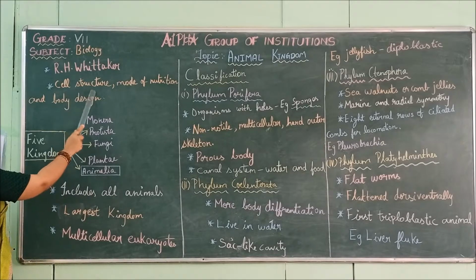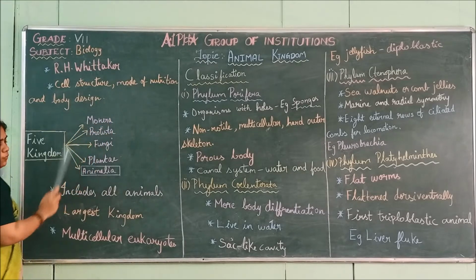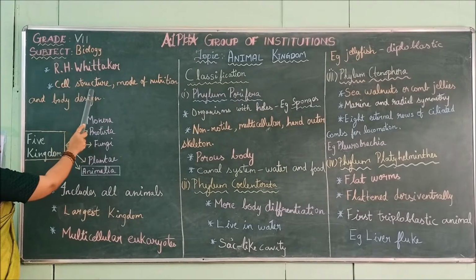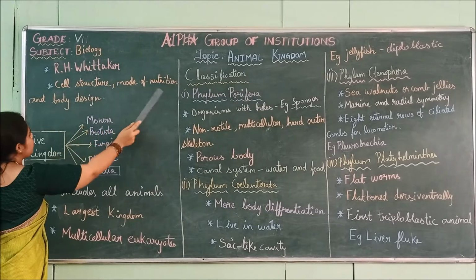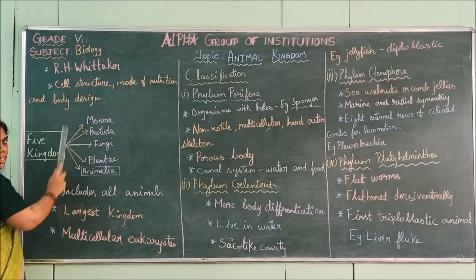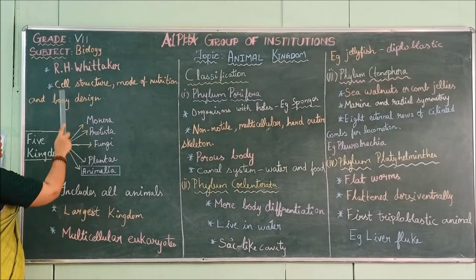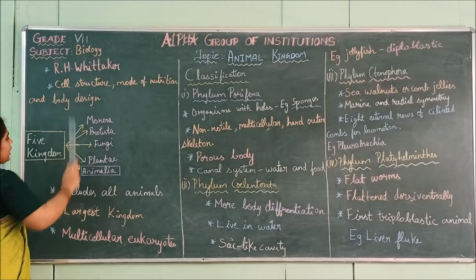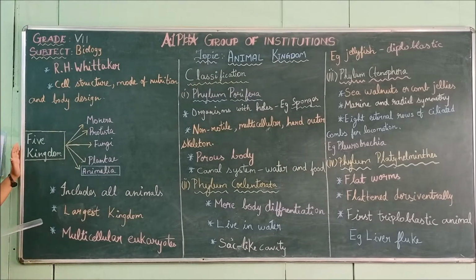So these are the three bases of the classification: the cell structure, mode of nutrition and the body design. So who discovered it? R.H. Whittaker.